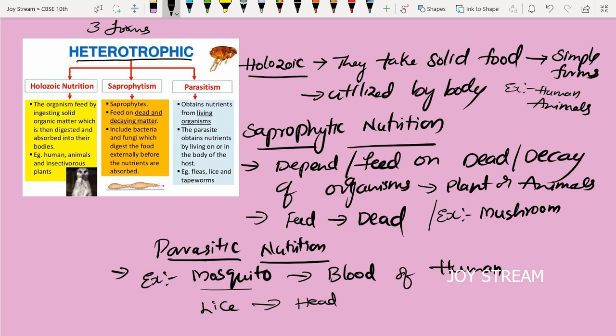Next, coming to parasitic nutrition. They depend on other organisms. They feed on other living beings, but it doesn't kill them. So this is called parasitic nutrition. For example, mosquito feeds on human blood, but it doesn't kill the human being. That is called parasitic nutrition. And lice is also another example for parasitic nutrition. So this is about nutrition and types of nutrition.